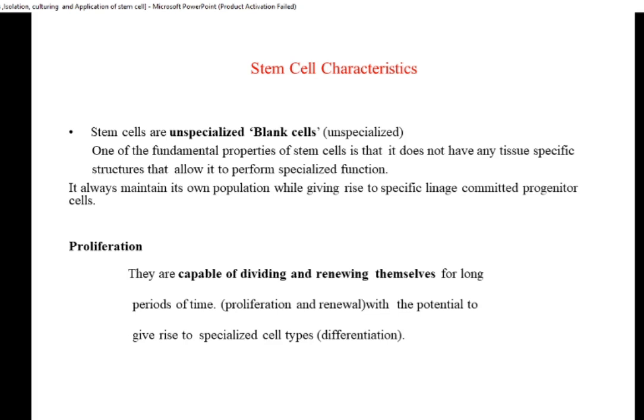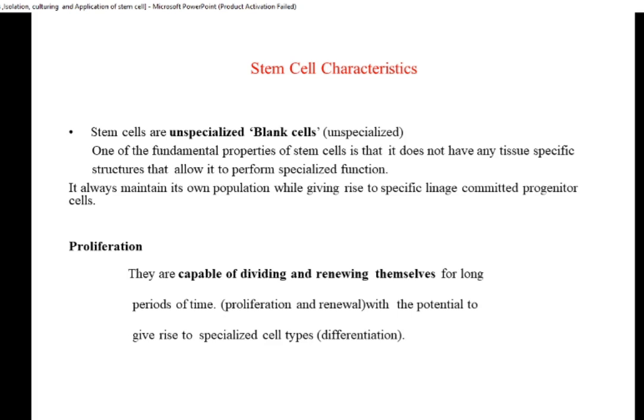The concentration of stem cells is very low as compared to other cells, very difficult to isolate, but it is still there and it maintains that concentration. And it not only maintains its concentration, it divides to produce specific lineages that we are going to see. Besides this, the first characteristic is proliferation.